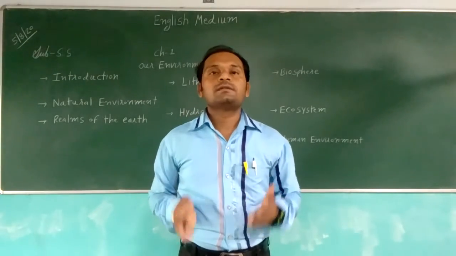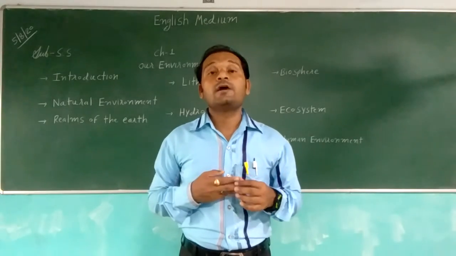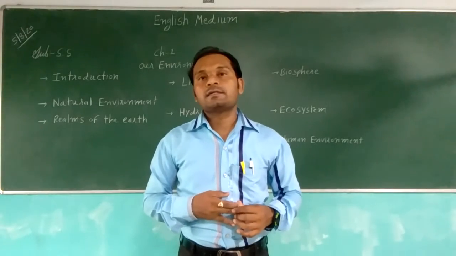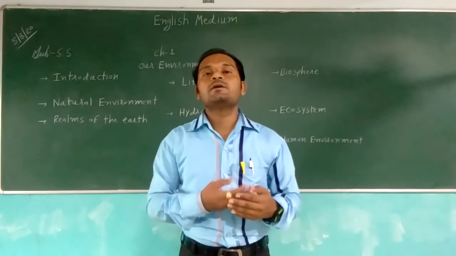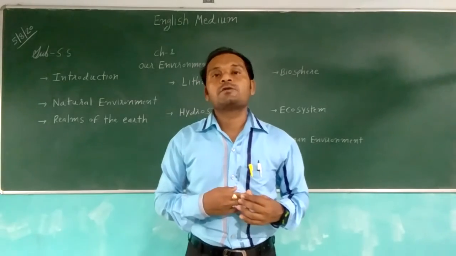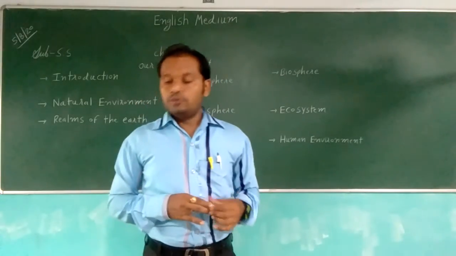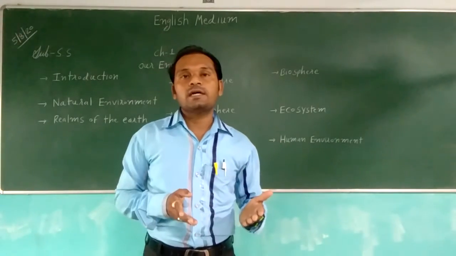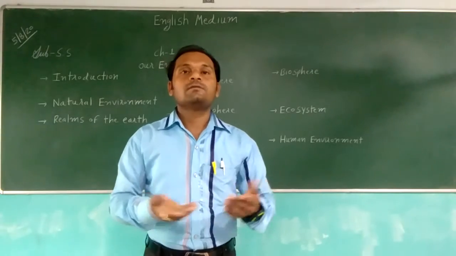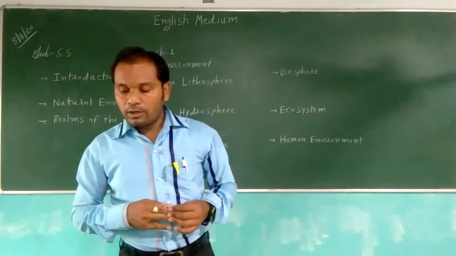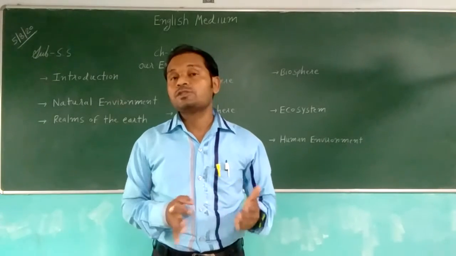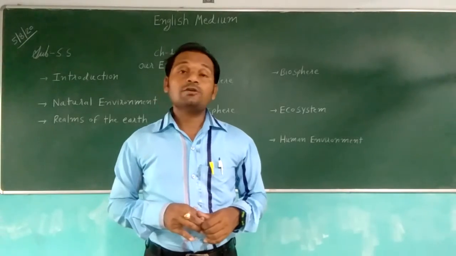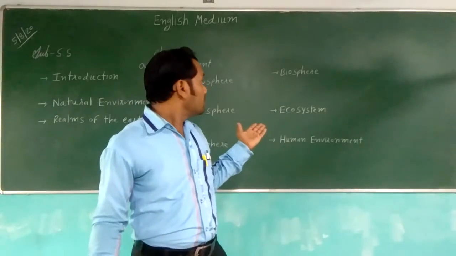Consumers don't make their food themselves. They have to depend on others for their food. In short, they can't make their food themselves. They are called consumers. Producers make their food themselves, while consumers have to depend on others for their food. So all animals are consumers, and the plants and trees are producers. Okay, ecosystem.